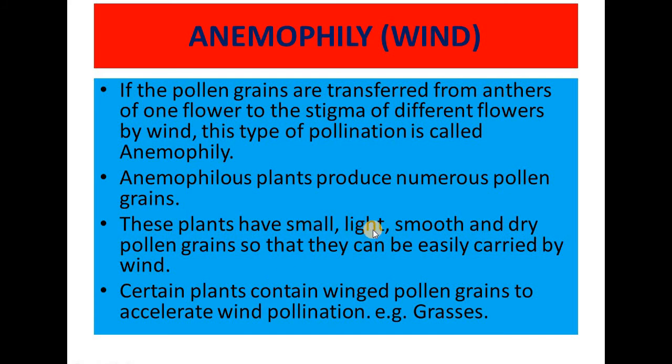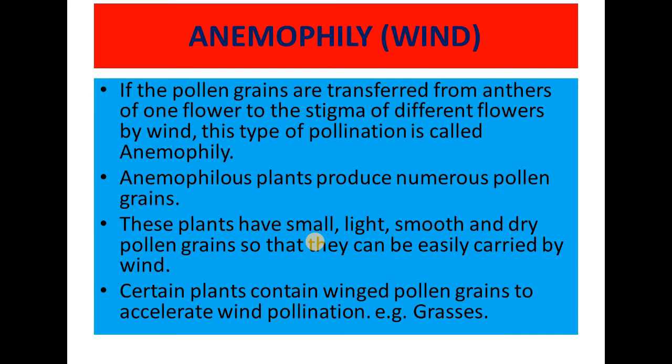These plants have small, light, smooth and dry pollen grains so that they can be easily carried by wind. So this is one type of adaptation. The pollen grains are small in size, they are light in weight, they are smooth, they are dry. So this is one type of adaptation to promote the process of pollination with the wind.